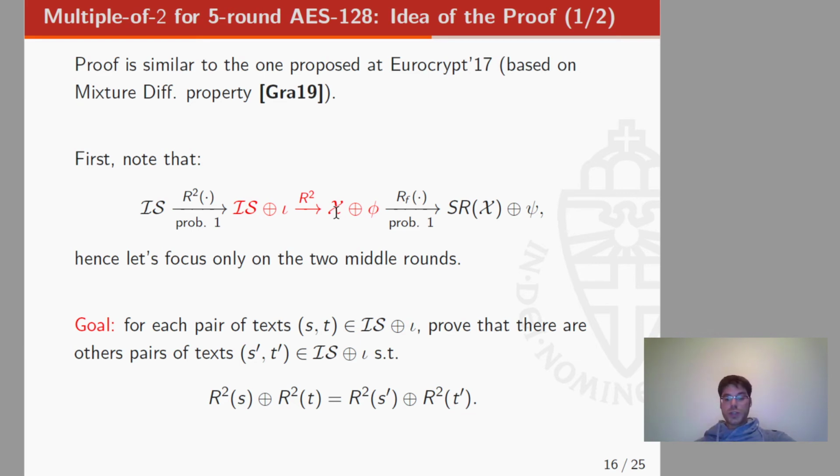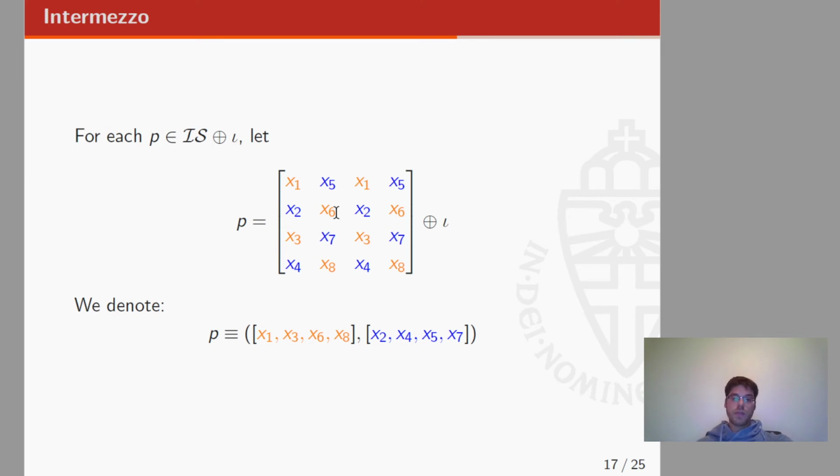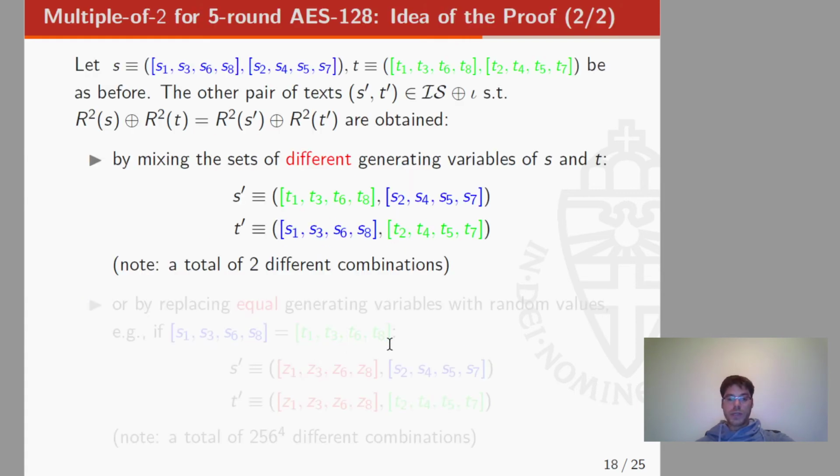So to reach this goal, let's just introduce this notation. If we have a text in a coset of a subspace IS, then we know that this text depends on 8 variables, where basically the first column is equal to the third column and the second column is equal to the fourth column. For the follow-up, I'm going to recollect these variables in this way. So I first take the 4 variables in the first diagonal, and then I take the variables in the second diagonal. The reason is the following.